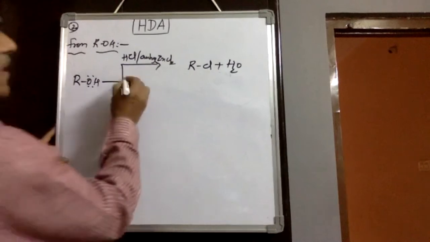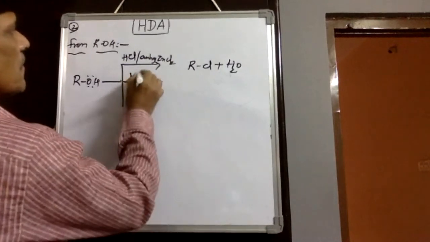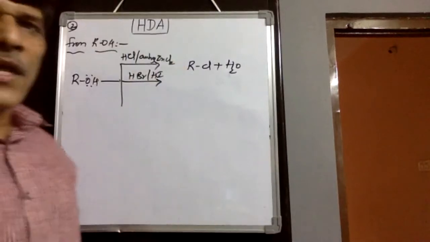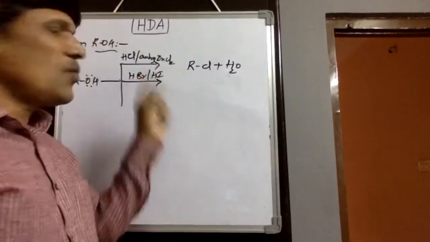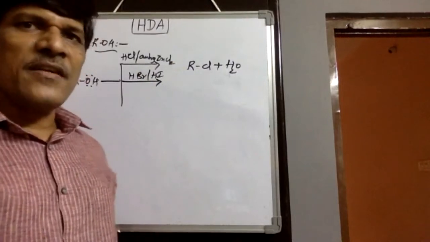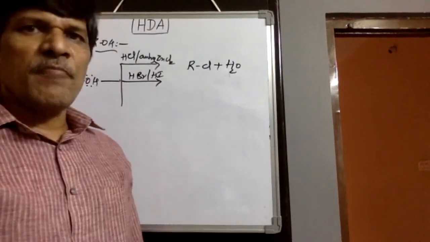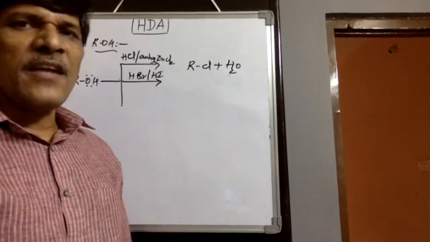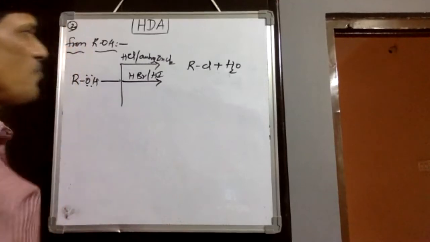Suppose if you take HBr or HI, we do not require any hydrogen chloride, because hydrogen bromide is a stronger acid, and hydrogen iodide is still stronger. Direct substitution takes place with OH, and bromoalkanes or iodoalkanes we will get by this method.